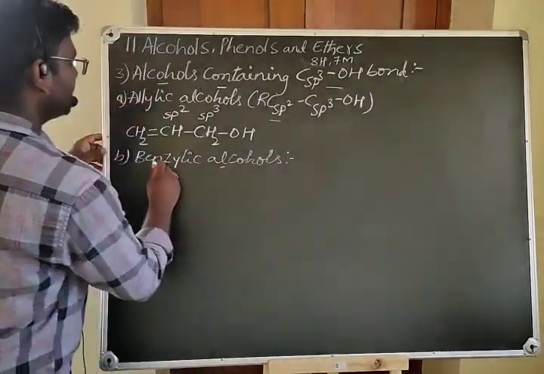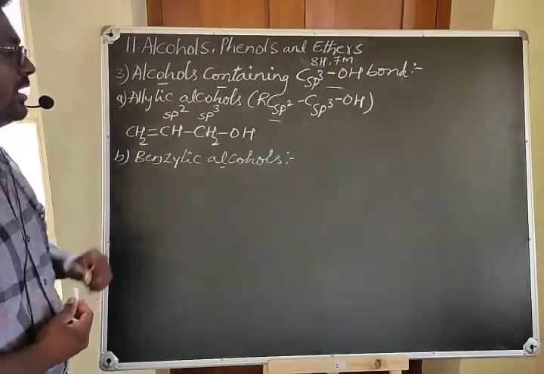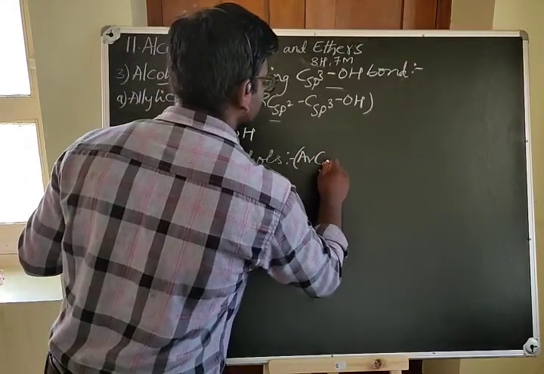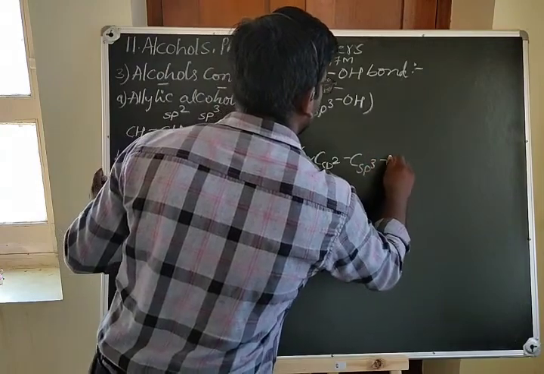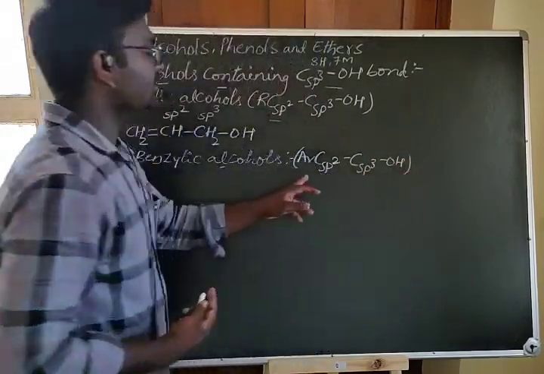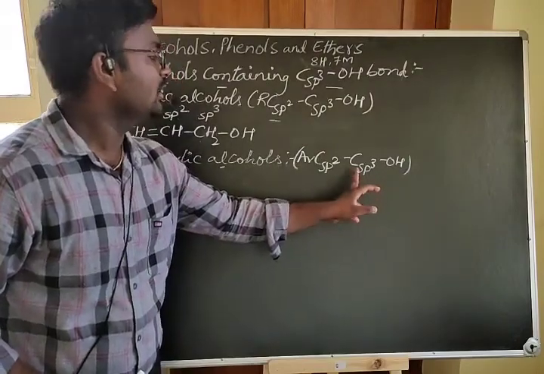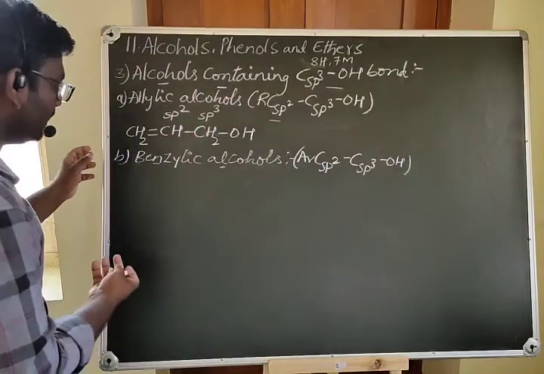In benzylic alcohol, as the word implies, there is a benzene ring. Here it follows the sequence Ar-Csp2-Csp3-OH. The OH group is present on the sp3 carbon next to the benzene ring.